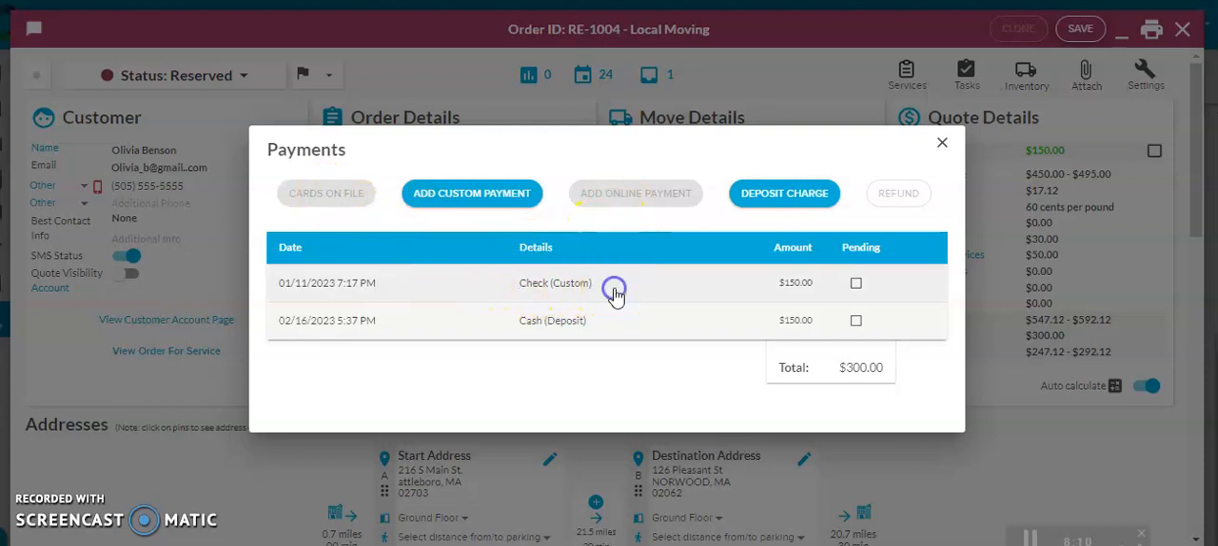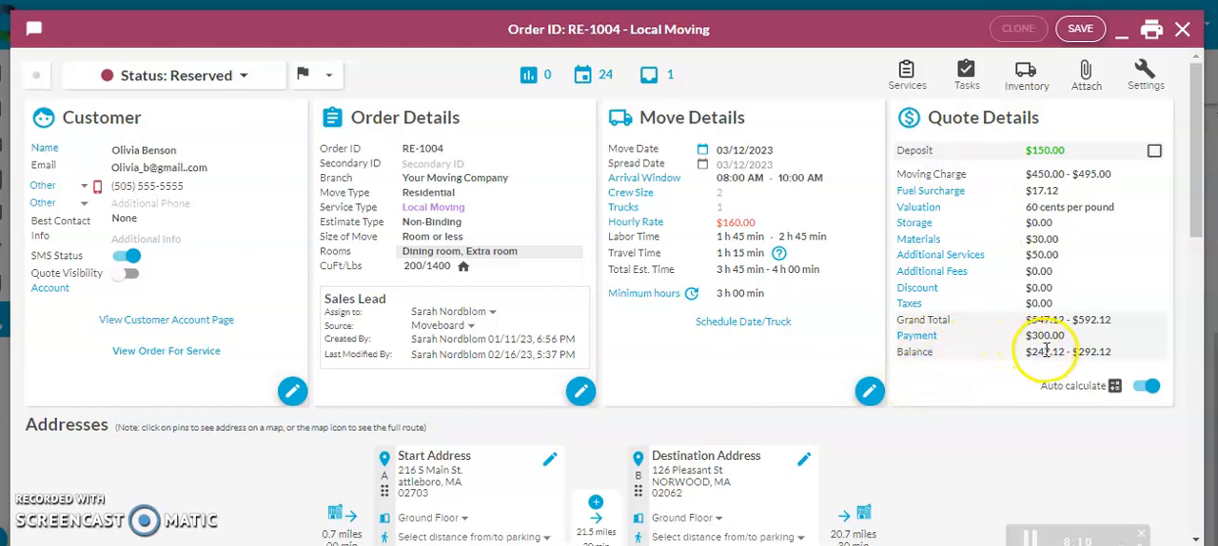If you needed to issue a refund, you can highlight the given row in the list of payments and then click on refund. Marking this payment as pending will still have the payment being collected, but it will not be shown to your customer. Down here, you'll have the balance, which is going to be your grand total minus your payment. And here is going to show you whether or not you have your auto calculator on, meaning that all of these settings are coming from the actual setup you have here to calculate those charges.